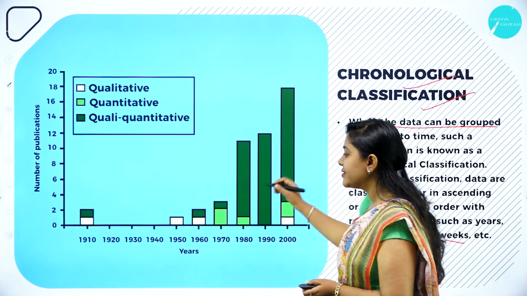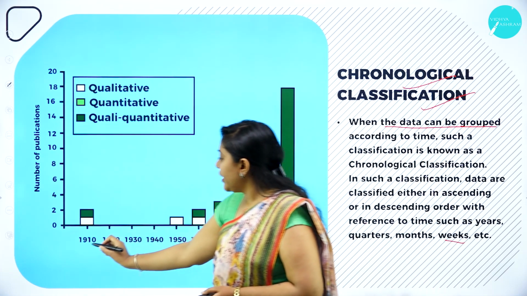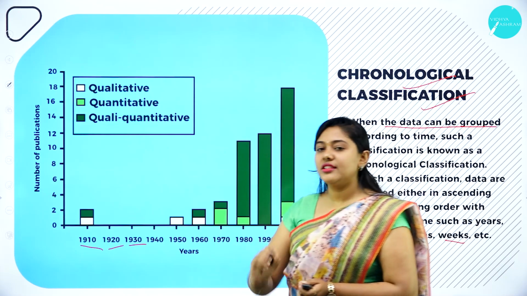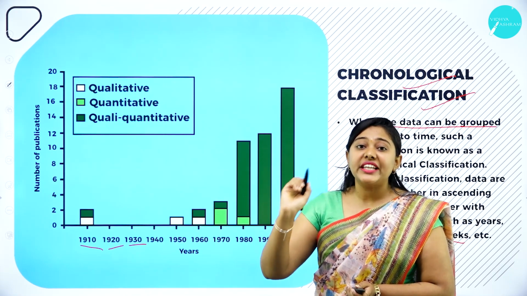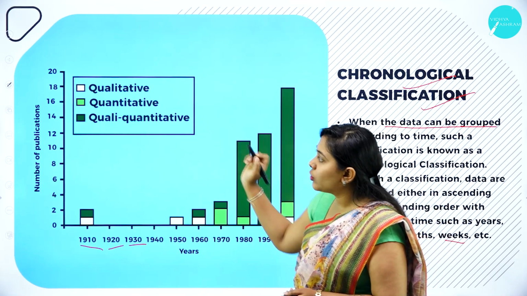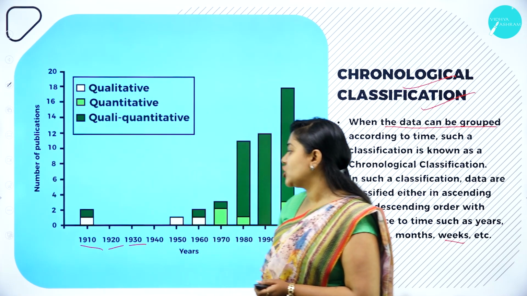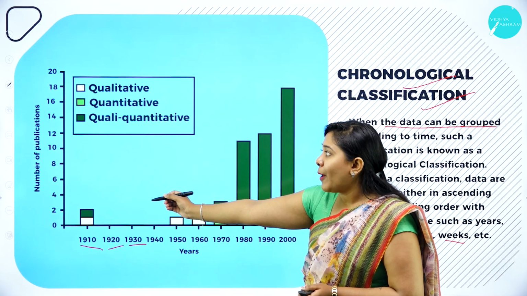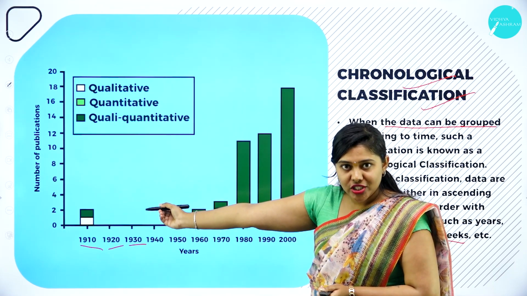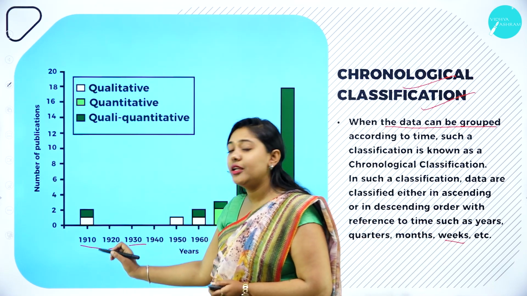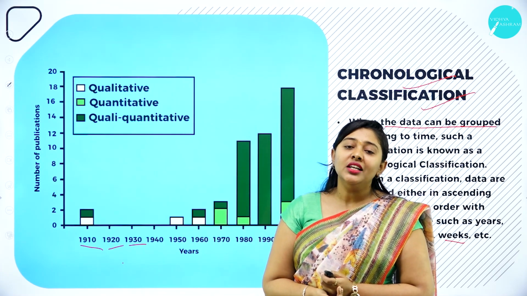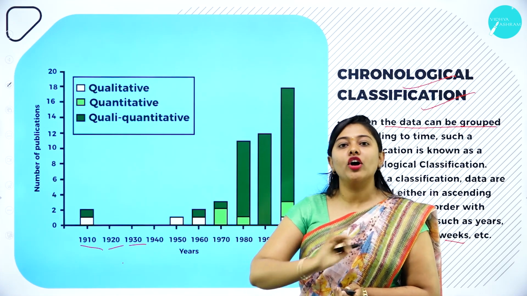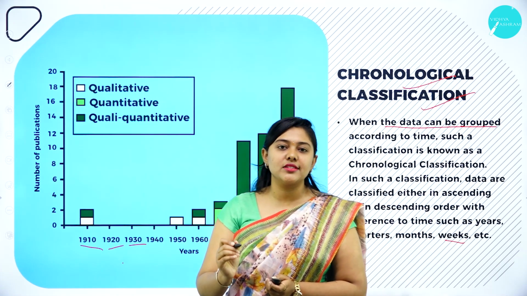So we have an example here: 1910, 1920, 1930. It is just comparing the 10 years of difference, like what is the number of publications they have done. So in 1910, what is the number of publications they have done? So it is nothing but a chronological classification, where it is classifying the data based on time.